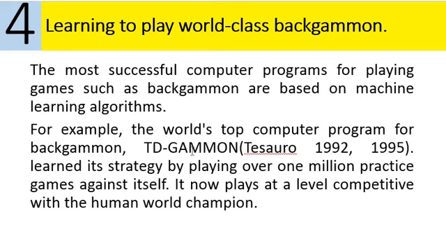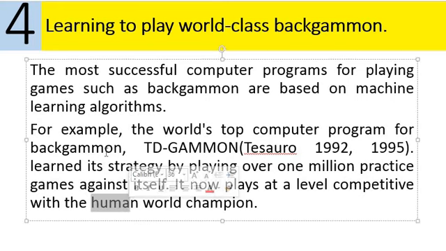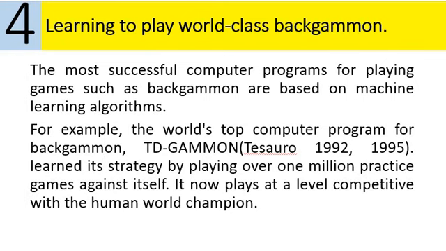Okay, while developing the game they trained it 1 million times. We have seen that machine learning will improve its performance with experience, right? So they played the game 1 million times, and now the program is able to play with human world champions. So it is trained to that extent. This is one of the examples for your machine learning. Okay, we have got four examples. Only these you need to write. I will revise it for you.